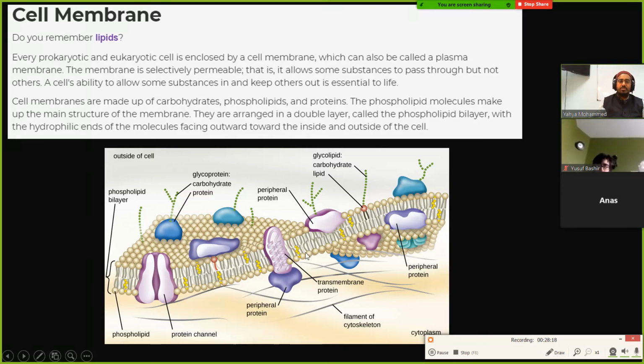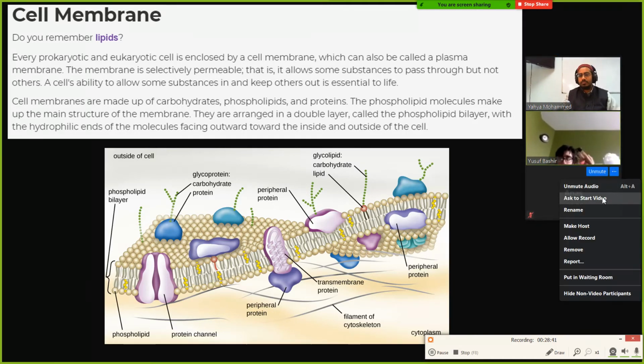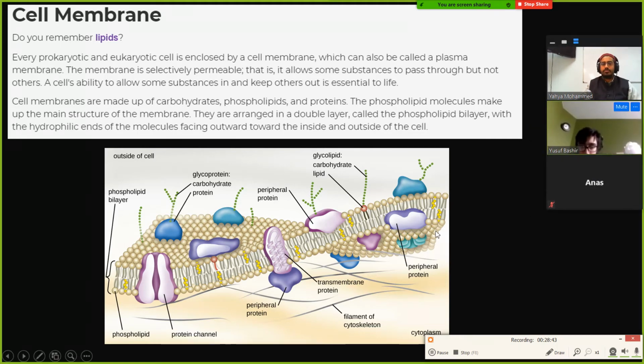Now, let me ask you, why do the phospholipids arrange in this way? Why is it that all the circles are facing outside and all of the two lines are facing inside in the middle? Because those lines are hydrophilic and those circles are hydrophobic, so you need the hydrophobic ones on the top so that things cannot enter inside. Close. Remember, the inside is hydrophobic. Why is the inside hydrophobic?